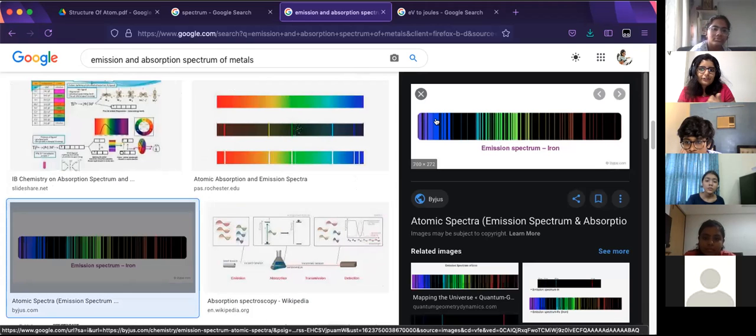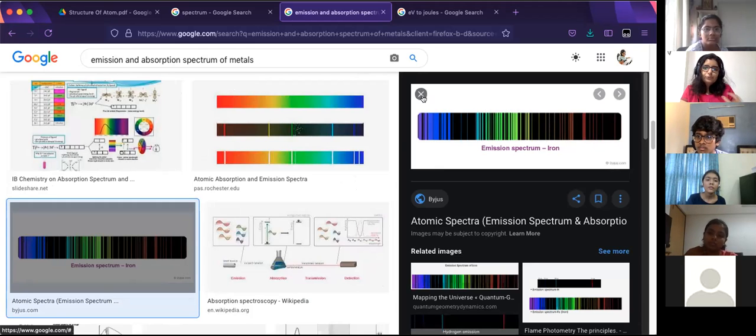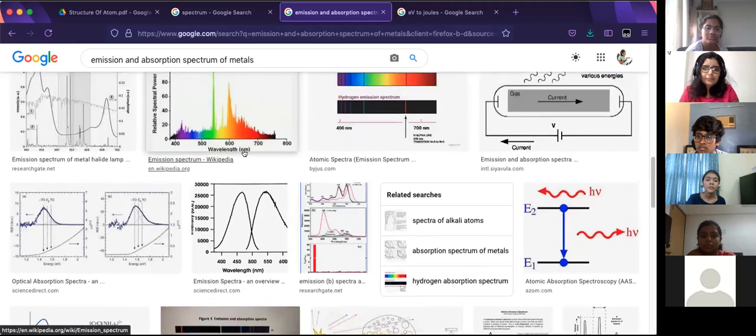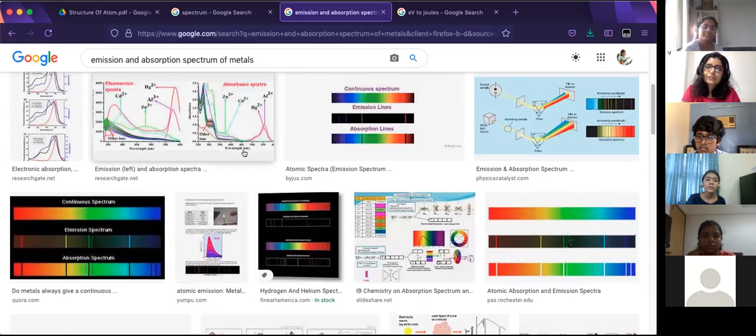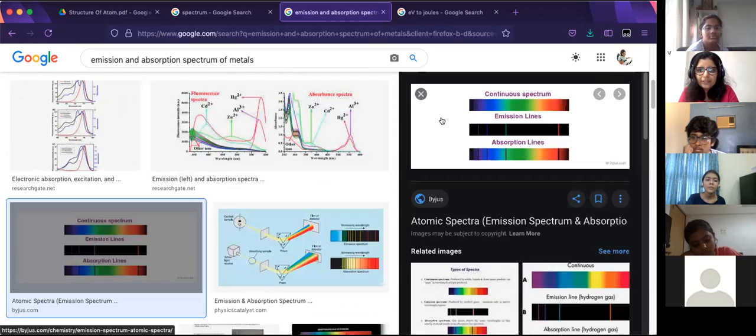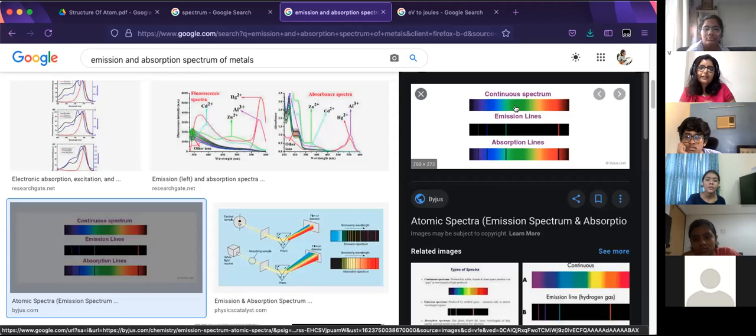Either you're going to see black bands in your spectrum, or if you're doing it in the dark and you stop sending the light in, you may find white bands, white lines of specific colors in the spectrum. So the 2 types of spectrum, depending on the setup, are called absorption or emission spectrum. There you go. So this is a continuous spectrum when white light is allowed to split without any interruptions.